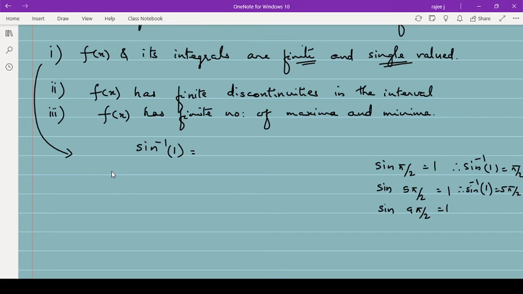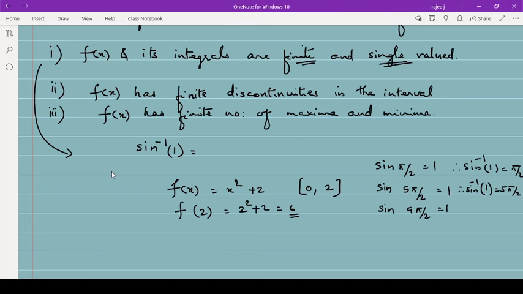Single valued means there must be only one value for that particular function. Say for example, if I consider f of x equal to x square plus 2 in the closed interval 0 to 2, then here f of 2 will have only one value, like 2 square plus 2, that is 4 plus 2, 6. This is a single valued function.